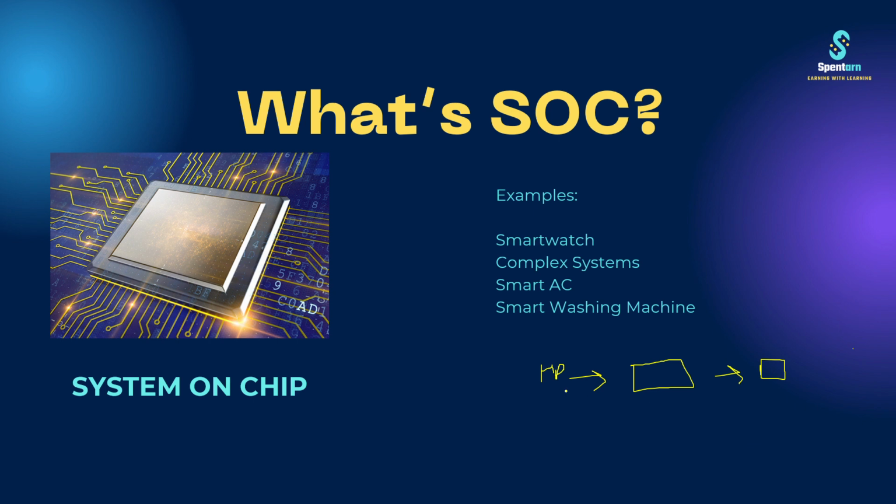So what HP is doing nowadays for making this SOC is they used to purchase the IPs from different companies. IP means the intellectual property, which would be a code, right? Encrypted code that everyone cannot use, right? So for an example, if they pay like $1,000 for one processor from Intel, right? For an example, they want to make 100 laptops. So what they will do, they will just multiply 1000 by 100, they will pay this much amount, and they will get 100 codes for 100 laptops for only the processor, right?